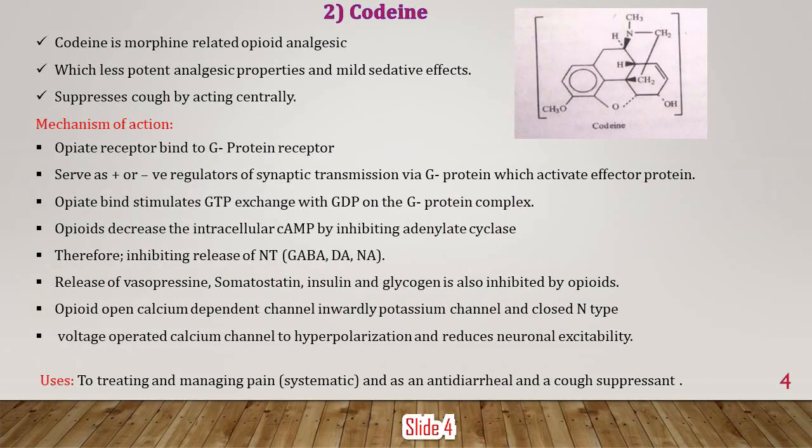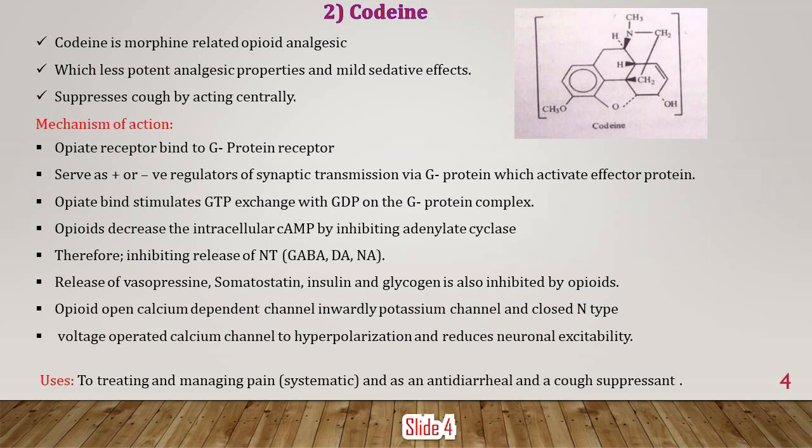The second drug is codeine. Codeine is a morphine-related opioid analgesic which has less potent analgesic property and a mild sedative effect. Right now we are on slide number 4. It suppresses the cough by acting centrally. The mechanism of action is that the opiate binds to the G protein receptor. Listen very carefully: the codeine mechanism of action is the same for one or two more drugs. Definitely we will learn in the next slide.